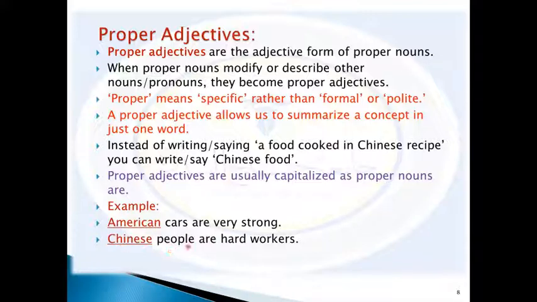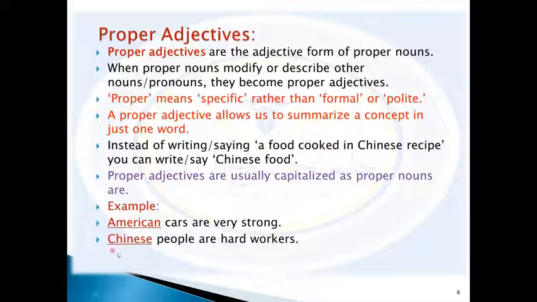Chinese people are hard workers. So Chinese and American are both used as proper adjectives because they belong to names of countries. American from America and Chinese from China.